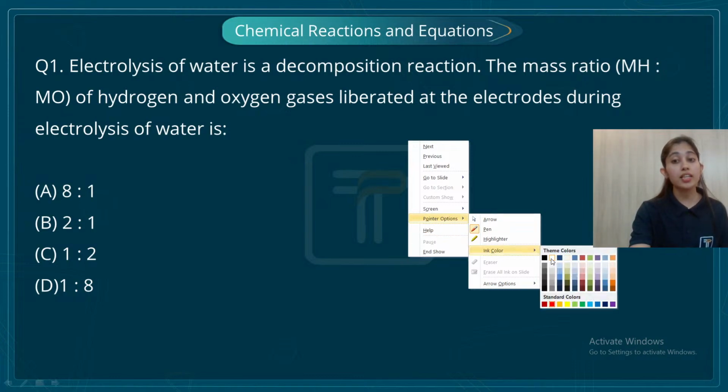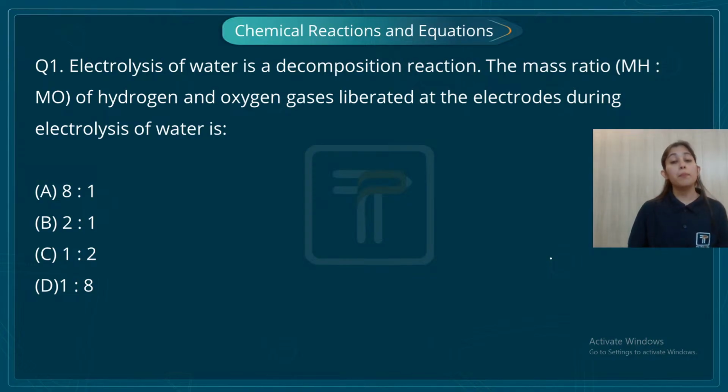And why is it a decomposition reaction, students? Because water is breaking down into simpler substances, hydrogen and oxygen. So I'm going to write the reaction. 2H2O.